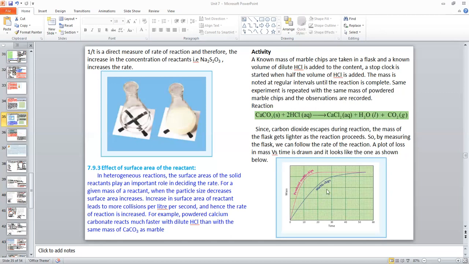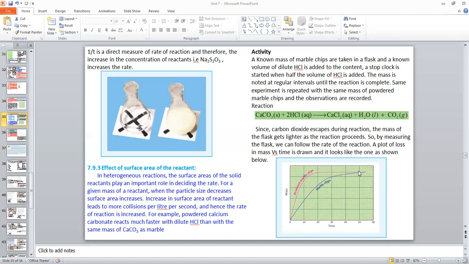The loss in mass is plotted along the y-axis, and time along the x-axis. When we use powdered marble chips, the decrease in mass is rapid, higher at lower time. You see, the mass decreases rapidly.